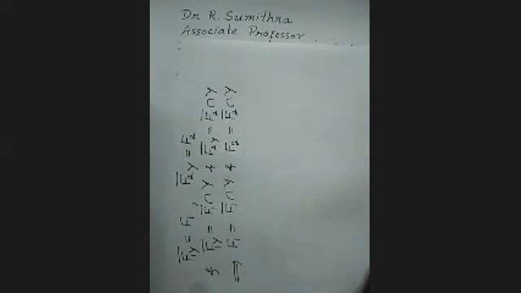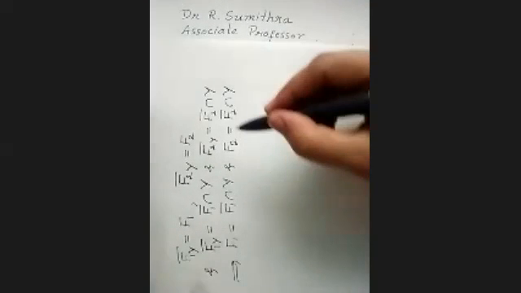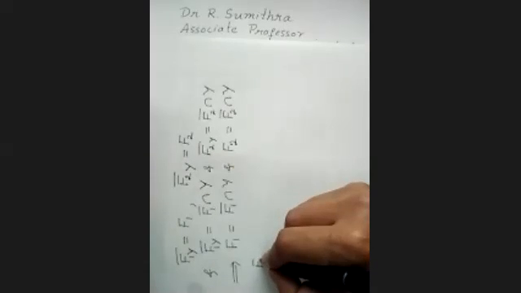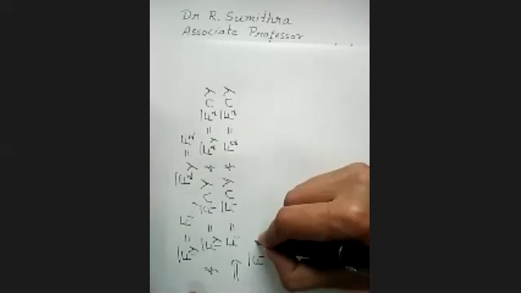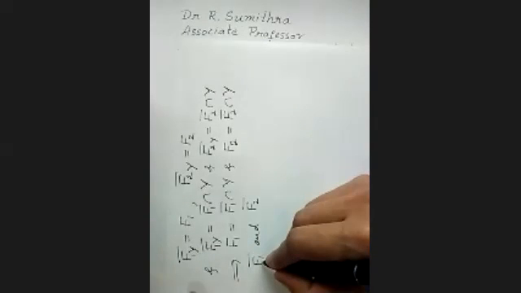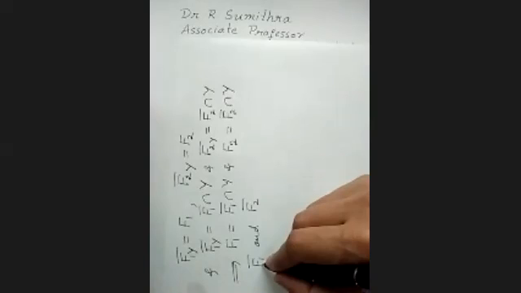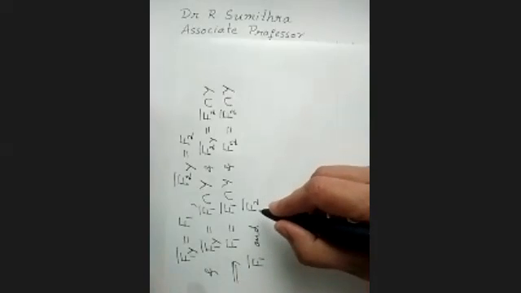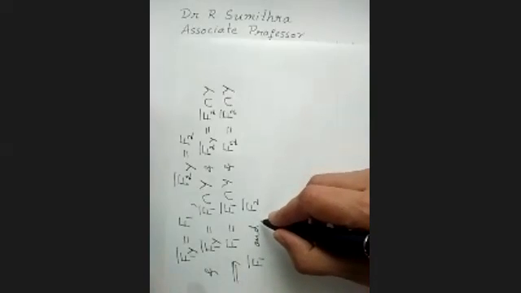Now, what are these F1 bar and F2 bar? These are closures of F1 and F2 in X with respect to the topology tau, right?